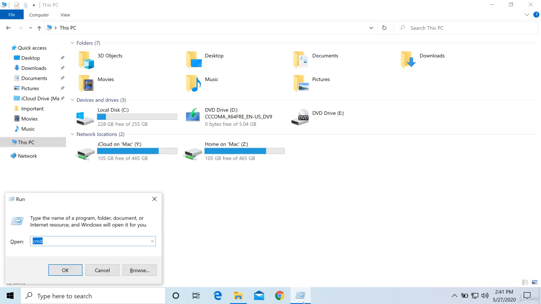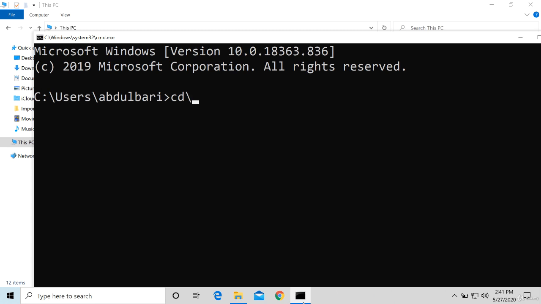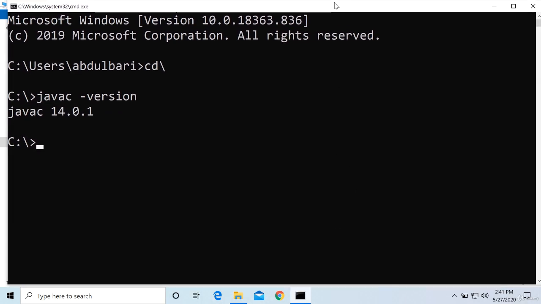Then again I will enter command prompt cmd. Then here I will say javac version. Yes, it's working. I don't have to set the path now. Otherwise I should set the path again because I came back to command prompt. Then only I can use it. After setting the path I can use it. So I have shown you how to set the path and what is JDK and what is JRE.